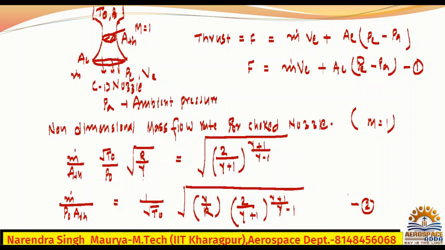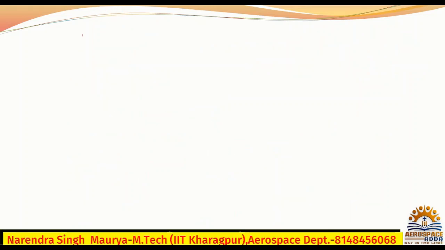Now, why I am writing in this format, I will tell you. So you have thrust. What is the thrust you have? m dot VE plus AE into PE minus PA. This thrust is a force. You just write this thrust in non-dimensional form. What is the non-dimensional form? You just non-dimensionalize this.